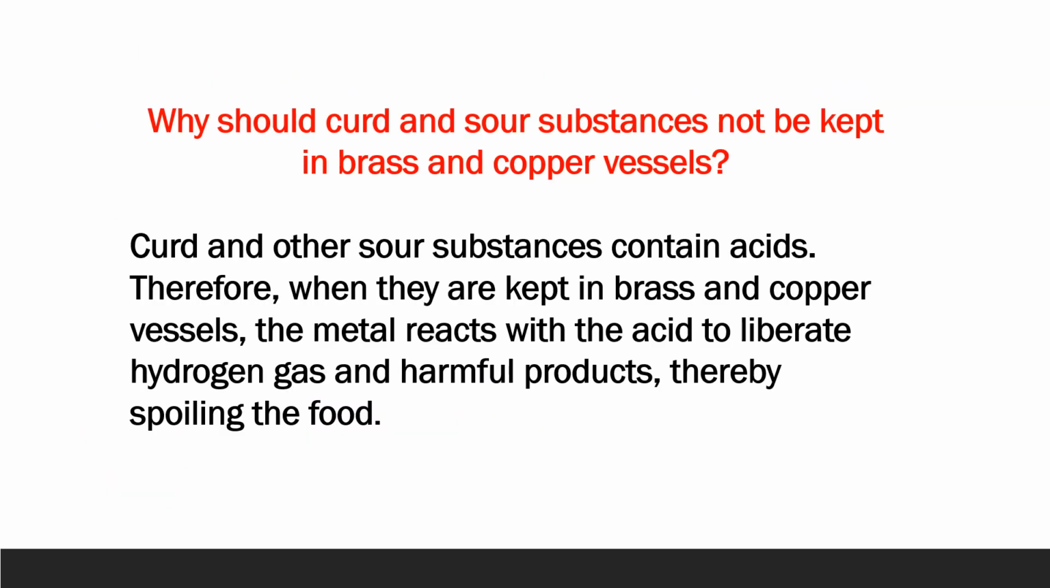Let's discuss one more concept based question. This question is based on whatever we have discussed earlier in the slides. And the question is, why should curd and sour substances not be kept in brass and copper vessels? Now we know that curd and other sour substances are sour because they contain acids. Therefore, when they are kept in brass and copper vessels, what should happen? The metal will react with the acid and liberate hydrogen gas and produce harmful products, thereby spoiling the food. And this food should not be consumed then.